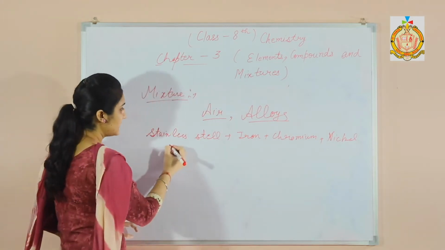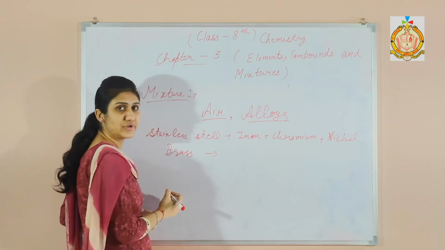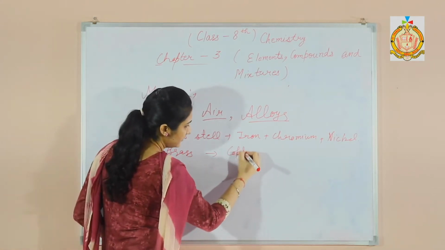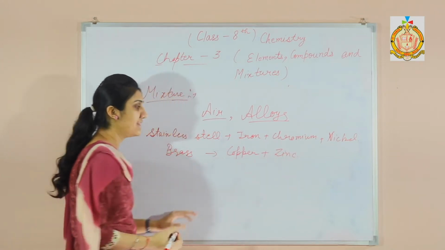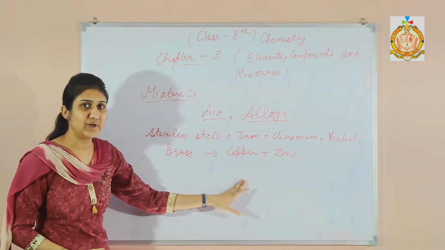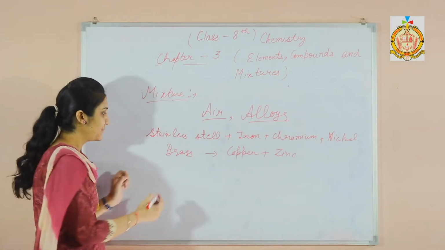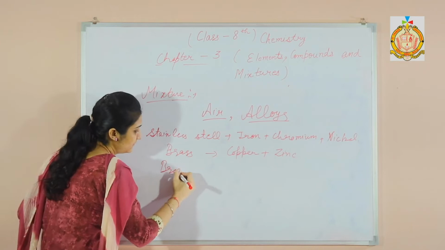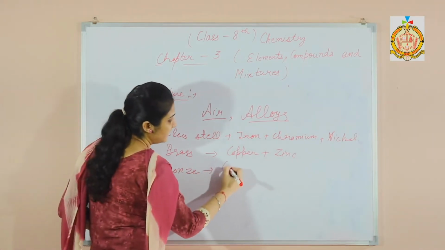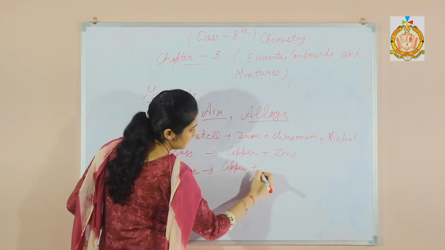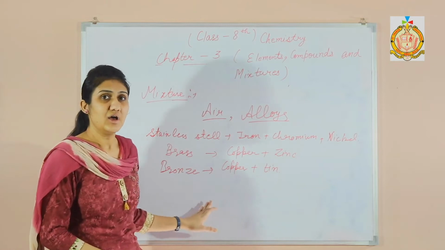Similarly, another example is brass. Brass is an alloy of copper, zinc. These are two metals. We combine these two metals and form another metal, brass. Next is bronze. Bronze is a mixture of copper and tin. There are many more examples of alloys.